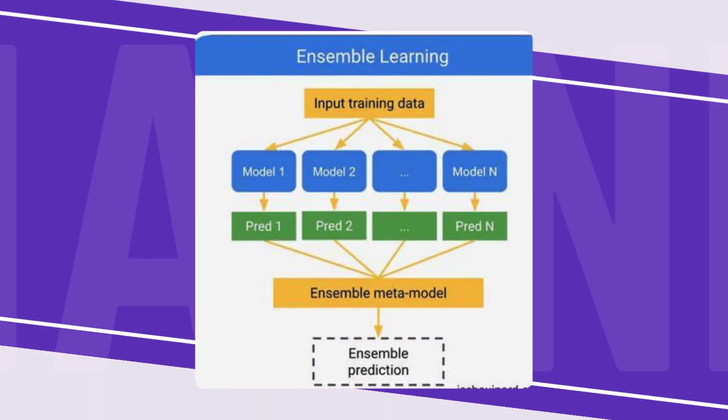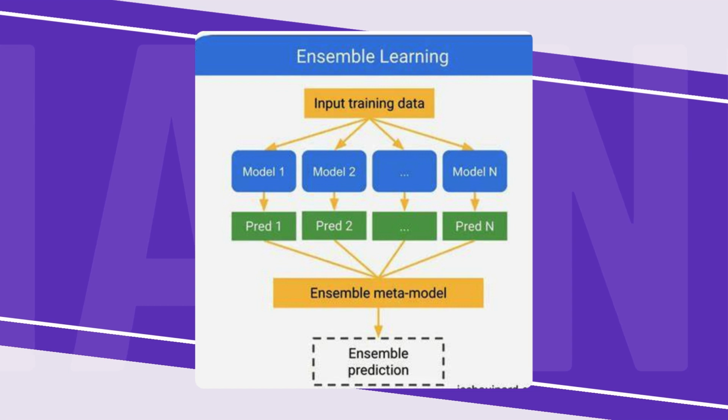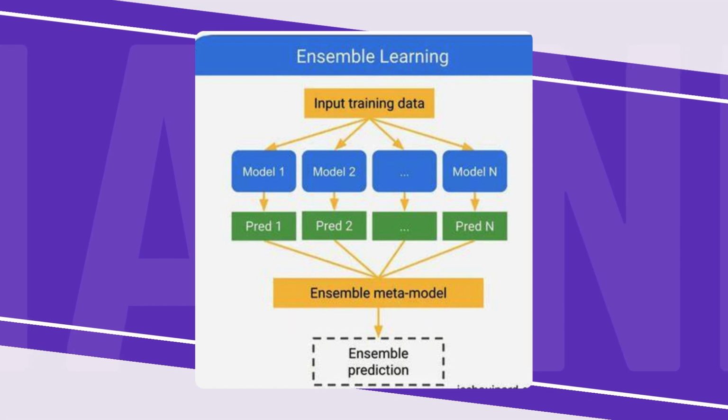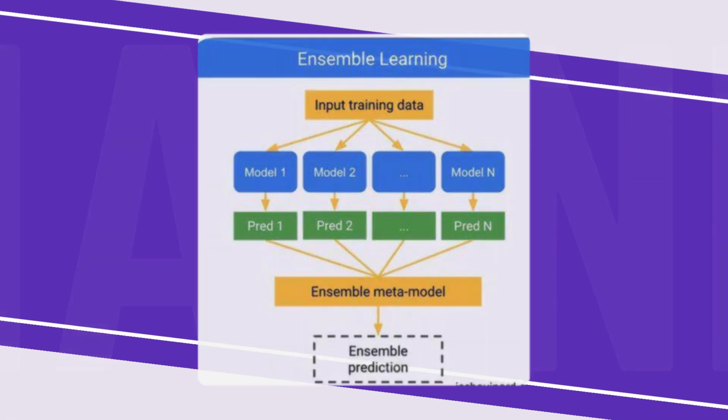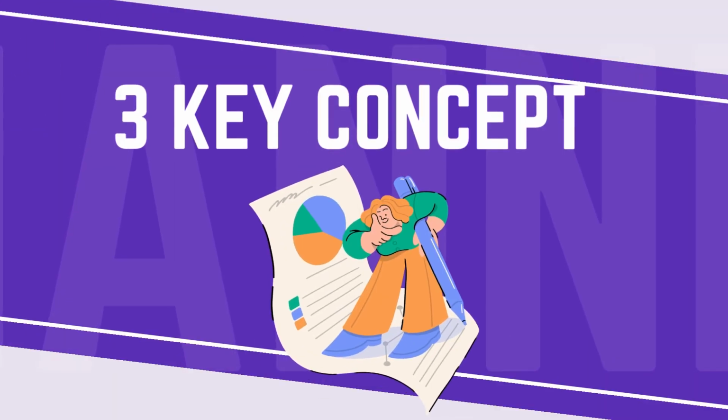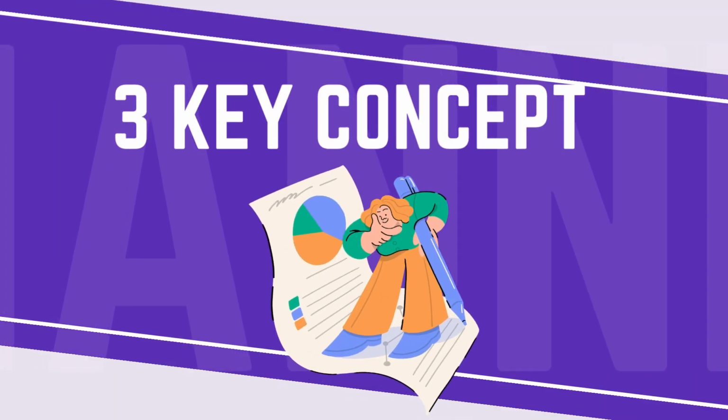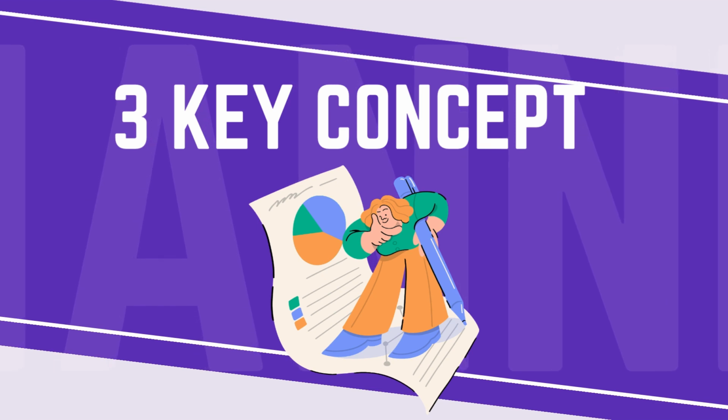Ensemble methods are a powerful approach in machine learning that combines the predictions of multiple models to achieve better performance than any single model could alone. The core idea is to leverage the strengths of diverse models to overcome individual weaknesses and reduce the overall prediction error. Now, there are mainly three key concepts which help you to understand the overall concept of ensemble methods.